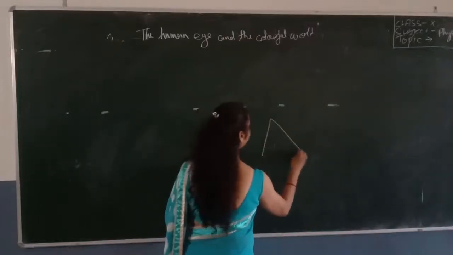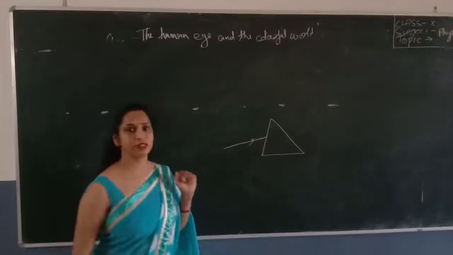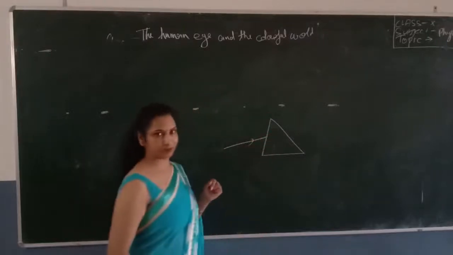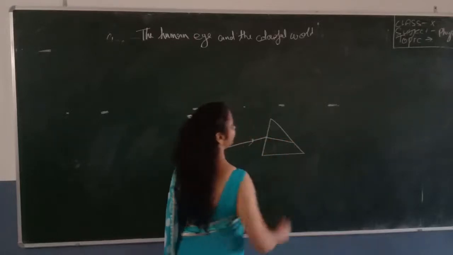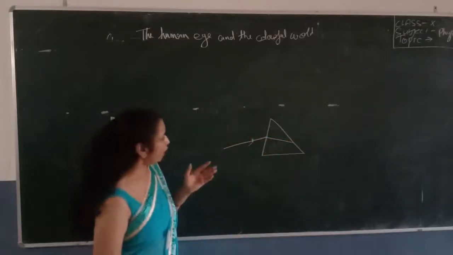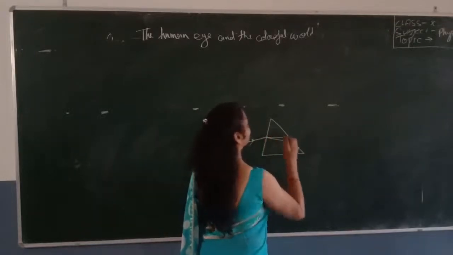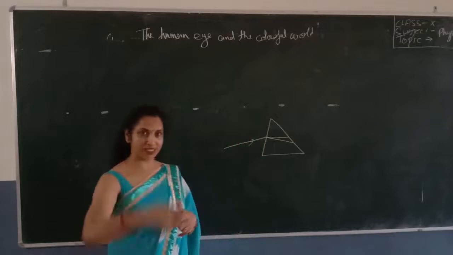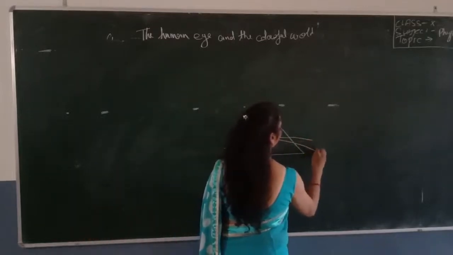Like this is a prism. I explained in the last lecture that this is the white light which is coming towards the prism. When it enters the prism, the light with the lowest speed, the violet color, we find at the bottom of the spectrum, and the light having the highest speed among all these seven, we find at the top of the spectrum.